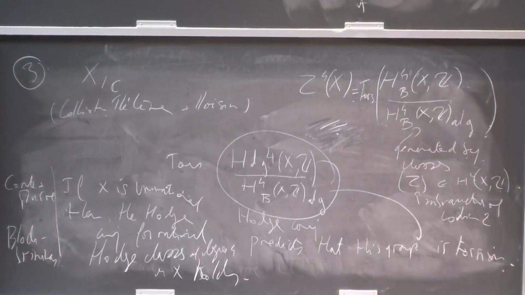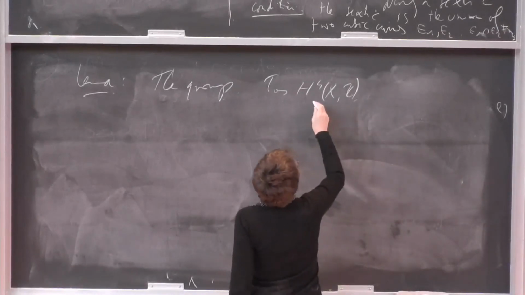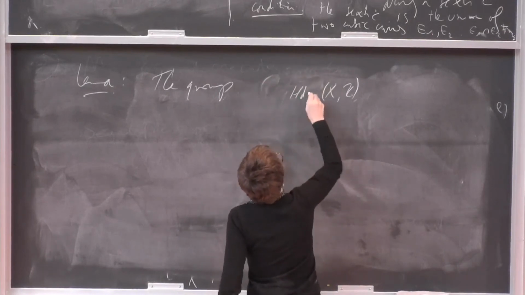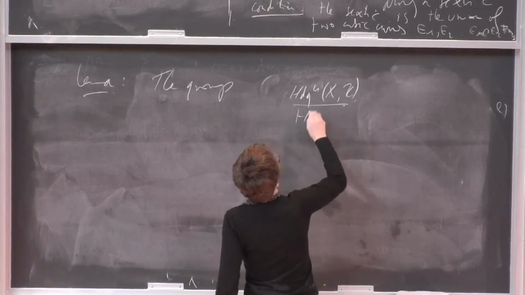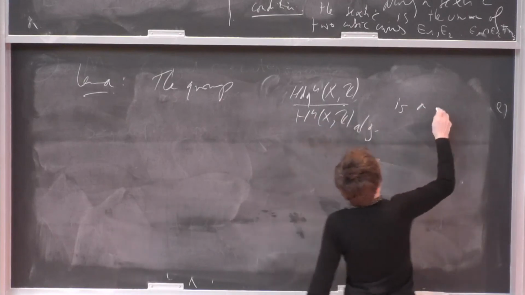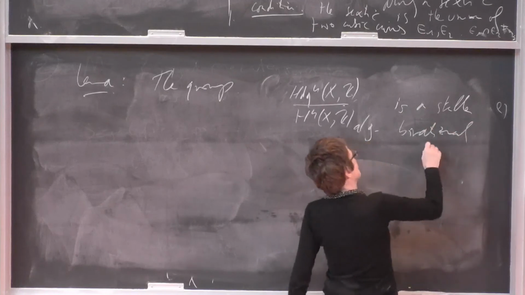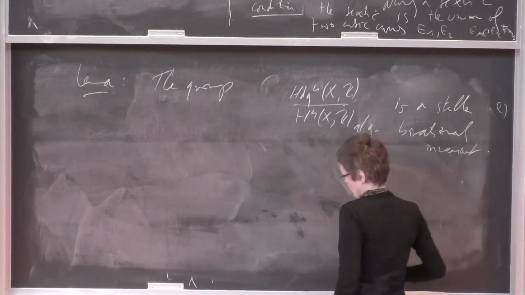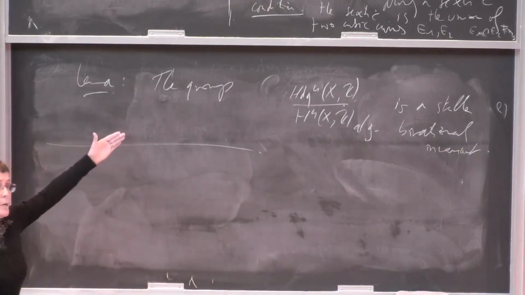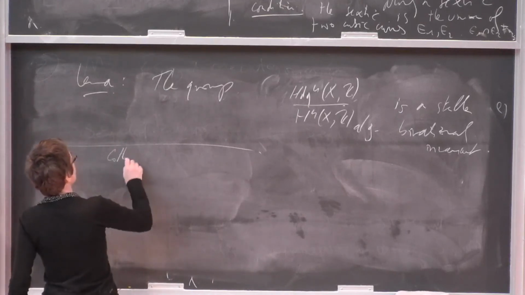So maybe I could put directly this one. So Z^4 is stable by rational invariance. And in fact, this group has been used, not directly but indirectly, by Colliot-Thélène and Ojanguren.